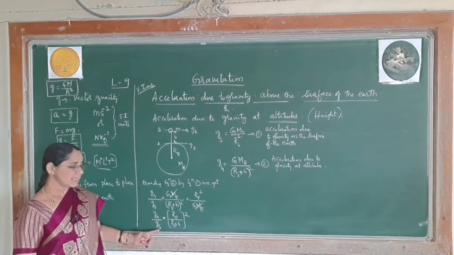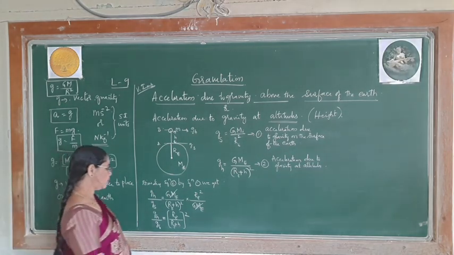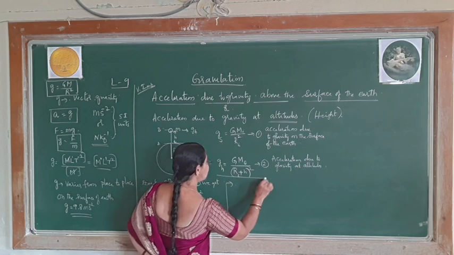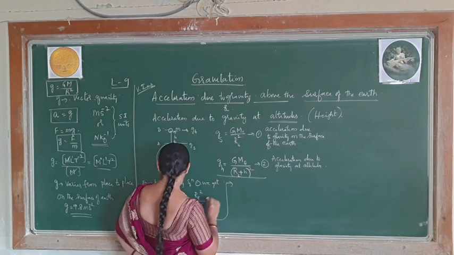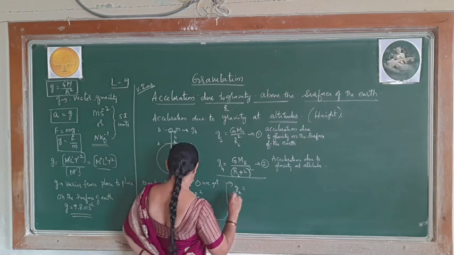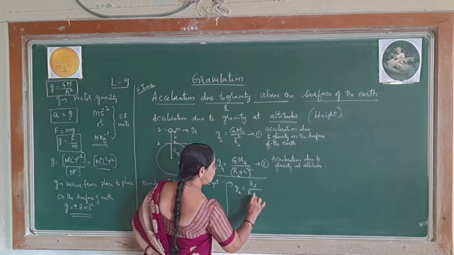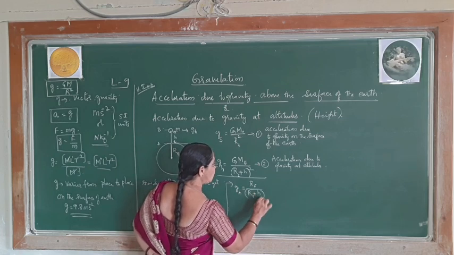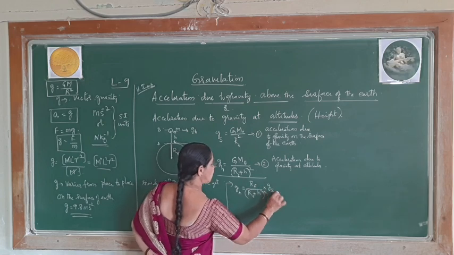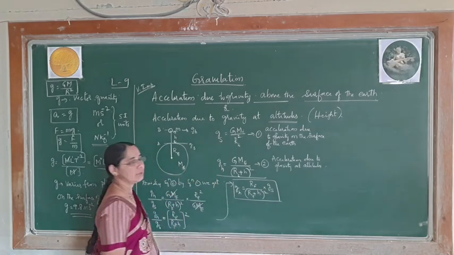So we got this expression. Now let me write the final expression for Gh at this position: Gh is equal to Re divided by (Re plus h) whole square into Gs. This is one expression you remember now.